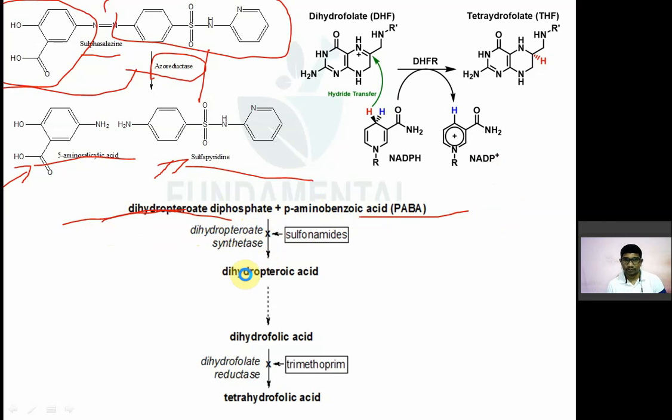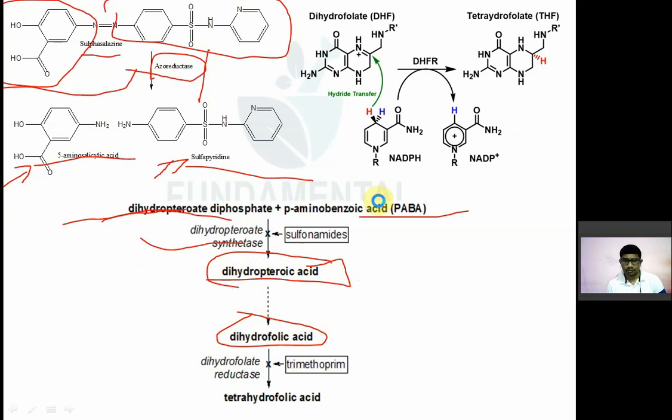Bacteria will utilize these two from the environment or from the media and convert them into dihydropteroic acid, and then later into dihydrofolic acid, by the enzyme dihydropteroate synthetase or folic acid synthetase.